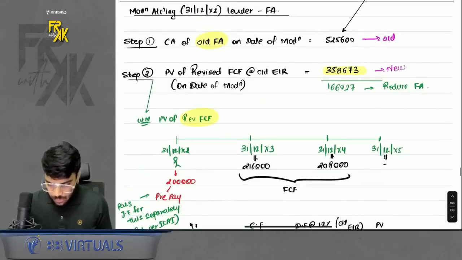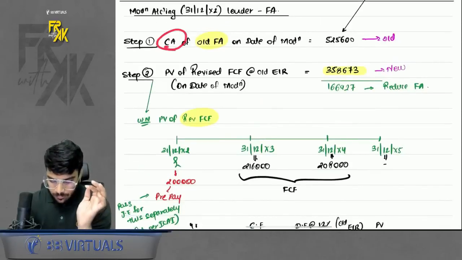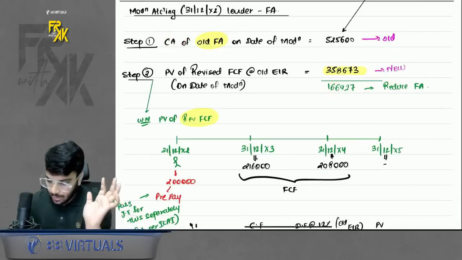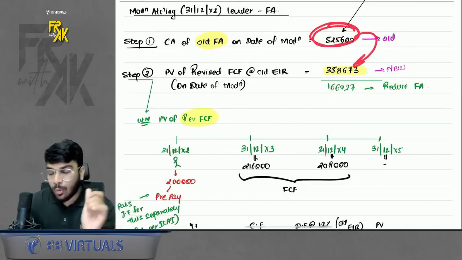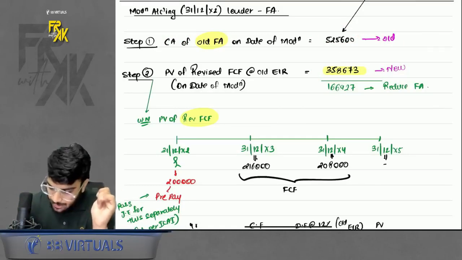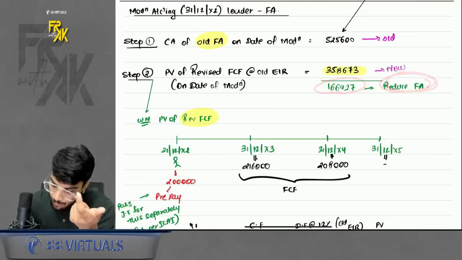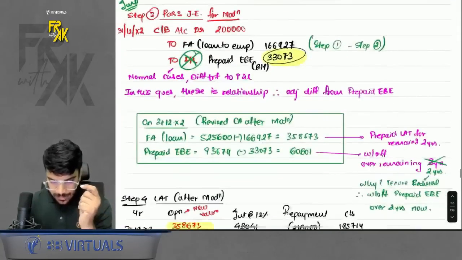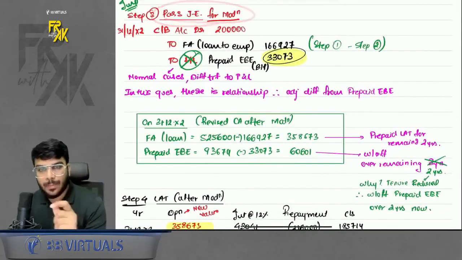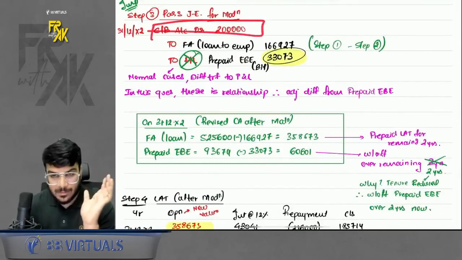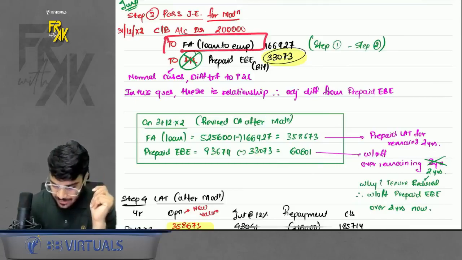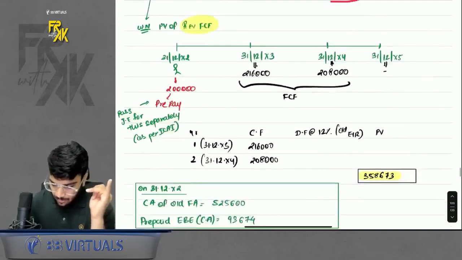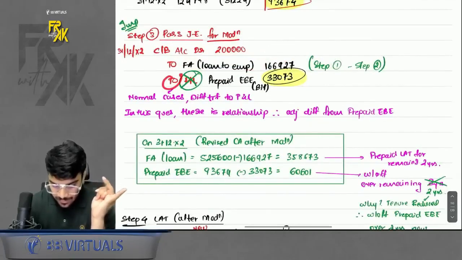Okay. So just assume that step number 1 is your old value. Step number 2 is your new value. Just assume this. So from old value, you have to come to the new value. So you have to reduce the financial asset by this much. In step number 3, you will pass a journal entry. How do you pass an entry? Because you have made a prepayment, you will say cash bank account debit, to financial asset. By how much amount? Whatever amount you wanted to reduce, you will record that amount in financial asset. How will you adjust the difference?